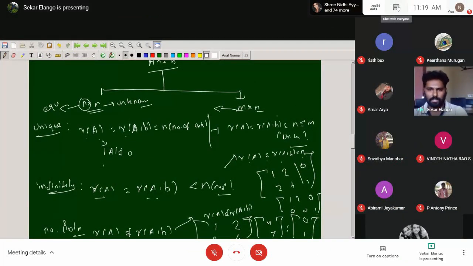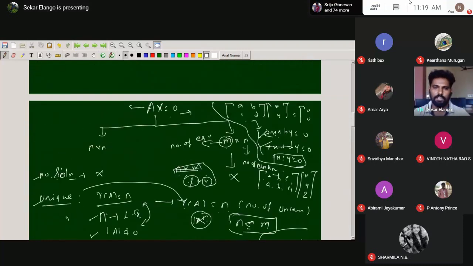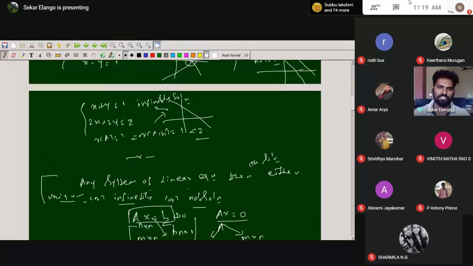I am repeatedly stressing this technique because, from the examination point of view, many students make mistakes at this point. Sometimes the examination has an n cross m matrix, and sometimes the question is for m cross n, so they make mistakes in this part. Okay, this is the total idea of systems of linear equations. Let me just recall it once, then we move on to the problem sections.